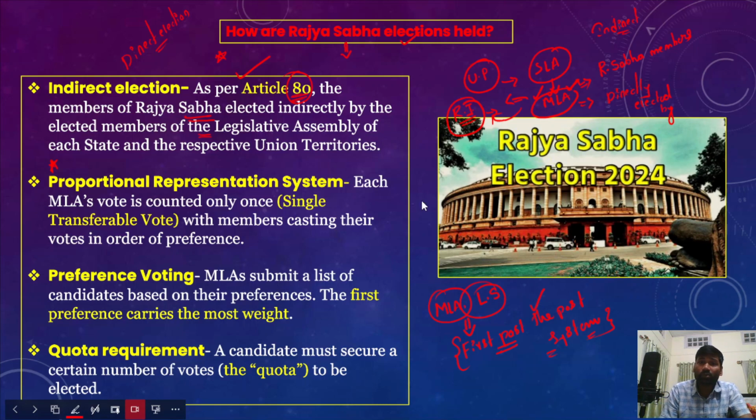Whoever gets the majority, even one vote more than the others, would be declared elected. However, with respect to Rajya Sabha elections, the election of the President and the election of the Vice President, we follow the system of proportional representation by means of the single transferable vote.